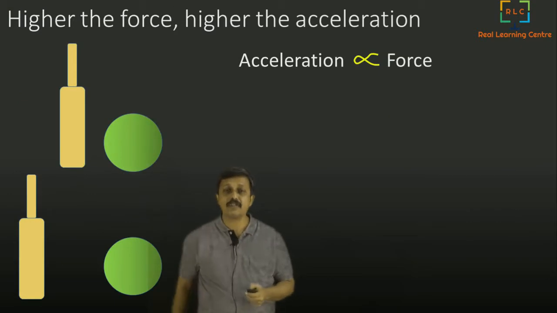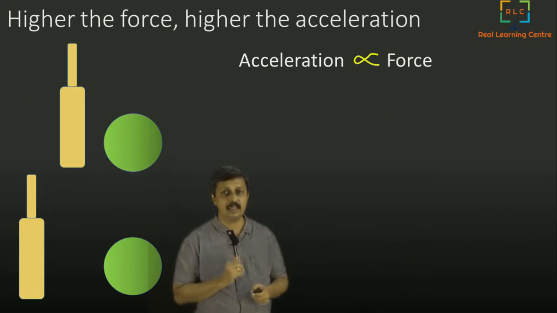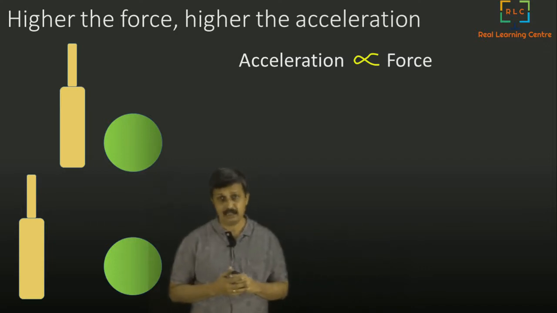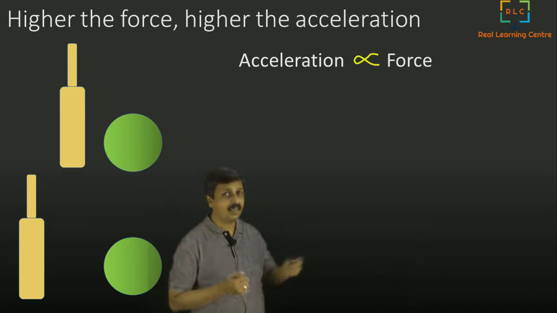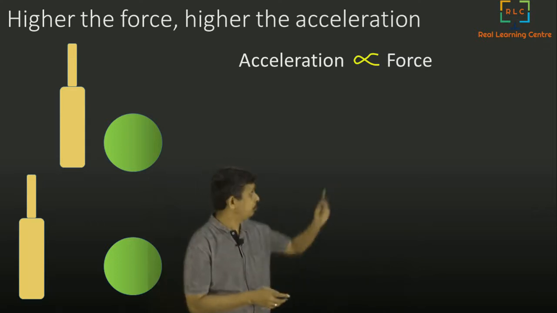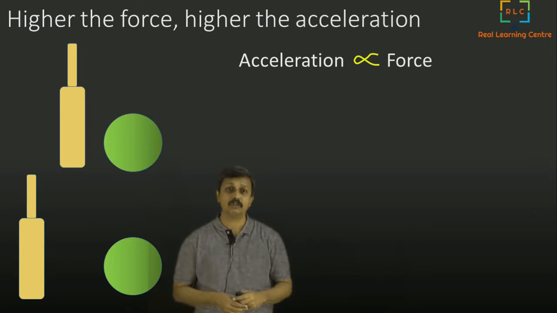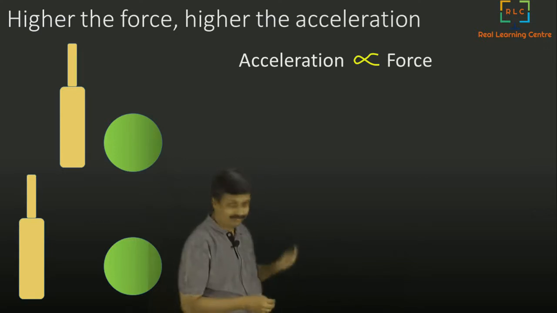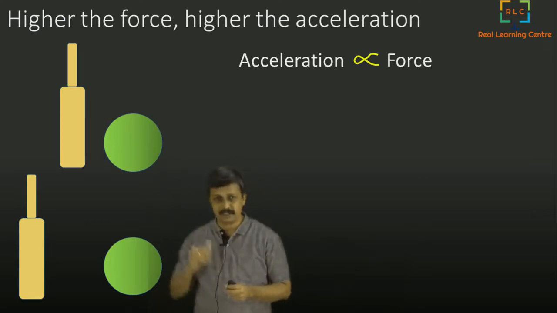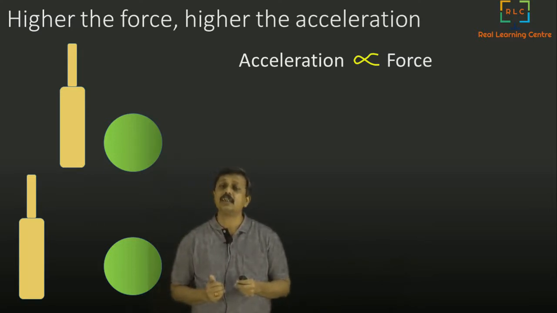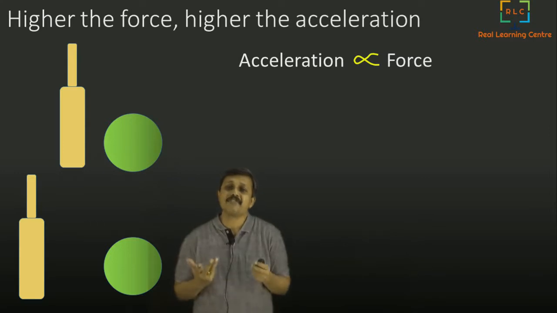So now let us look at a simple demonstration of Newton's second law. The first part is that acceleration is proportional to force. So I have two balls, both of the same size.